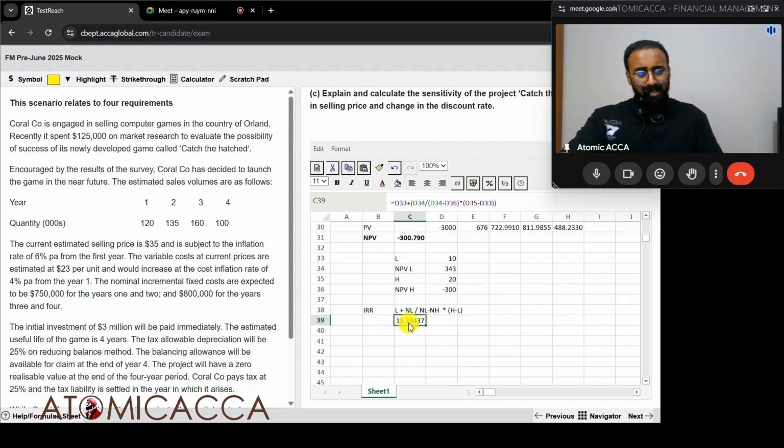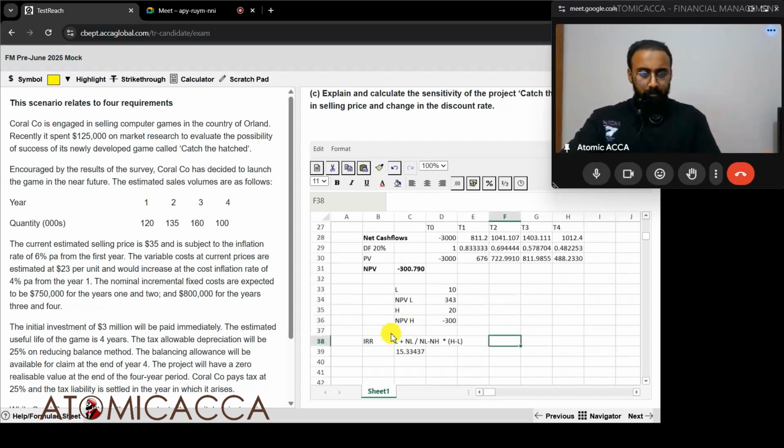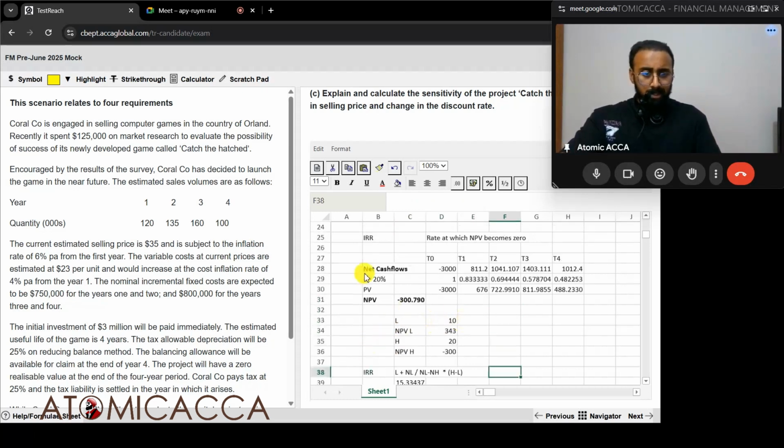We can assume that this is 15.3% or 15% or slightly higher than this. Whatever answer we have, we'll utilize this. Let's just quickly calculate what it would be with the formula. How we have to apply the formula is, we take the net cash flows over here. We have the discount factor over here. Now assume that discount factor is anyways an assumed number, so it doesn't matter. So what we can do is, the IRR formula goes like this.